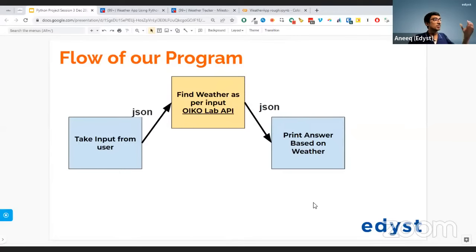Very nice. People on YouTube also, super. Somebody is saying, is it like a dictionary? Yes, it's like a dictionary. So we're going to do a get request and then take that response and print it on our local machine. Okay. Perfect.